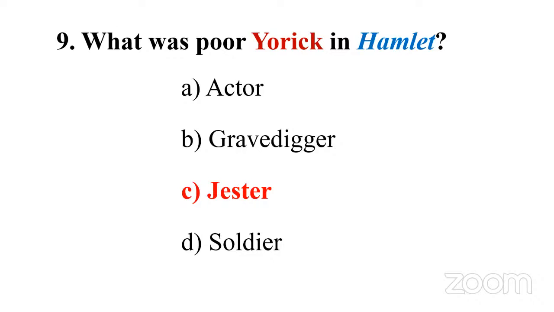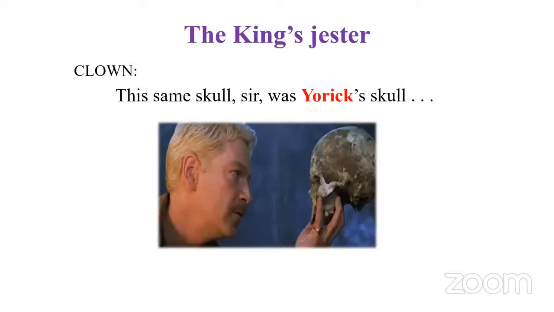Who is a jester? A jester is a kind of comedian at a king's court. It's like a Tenali Raman or Birbal. One who is known for his witty comments and remarks, and who also entertains through wit. And why this question? Because we have this famous scene in Hamlet. Hamlet holds a skull and speaks to that skull, right? The skull is actually Yorick's skull.